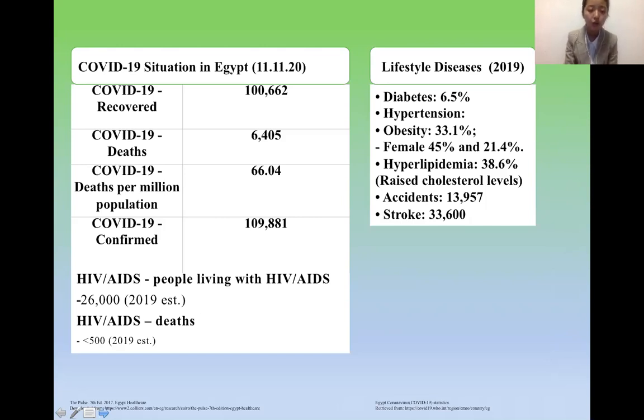And for confirmed cases, it is like 109,881.